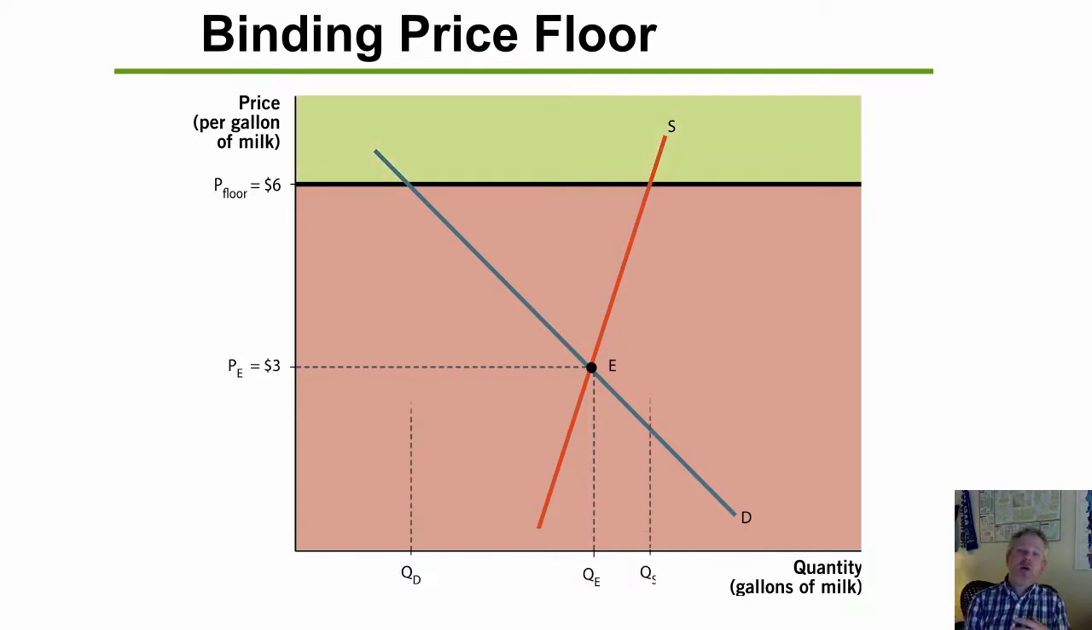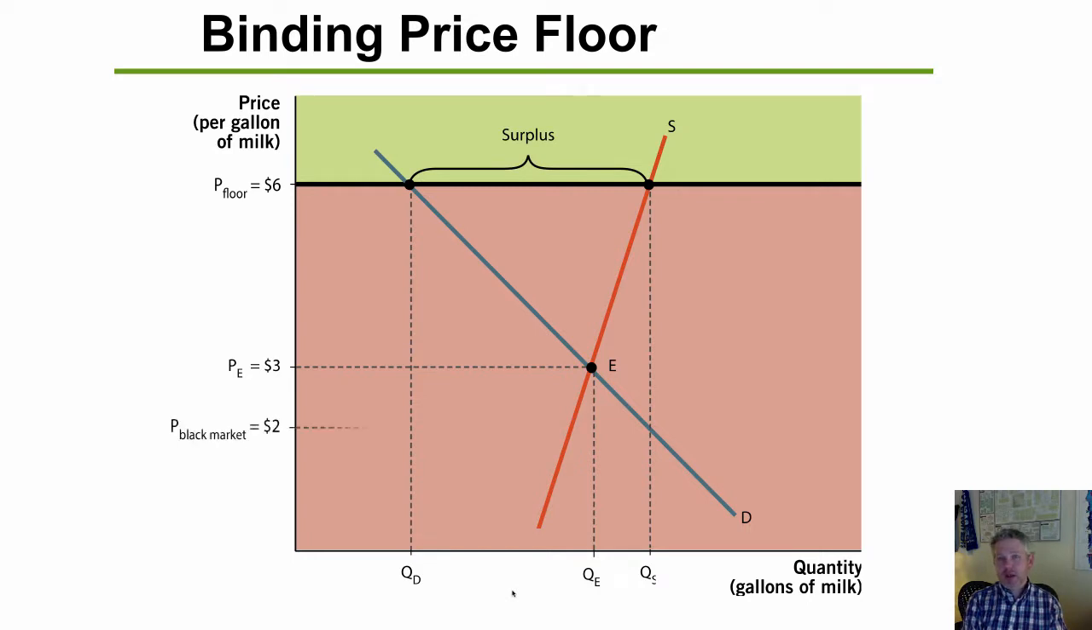All right. So what that means is there's going to be a huge surplus. The quantity demanded is going to be far lower than the quantity supplied. Remember, at the equilibrium, quantity supplied equals quantity demanded. But now quantity demanded is very low, quantity supplied is very high. And when that happens, we have a big surplus, all right?